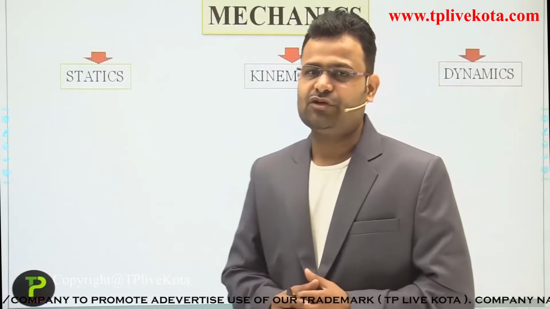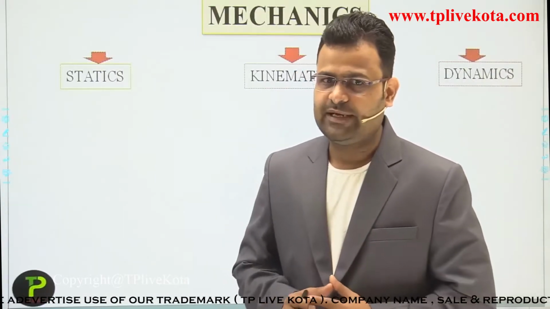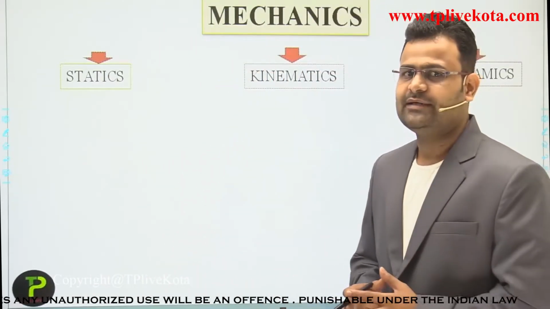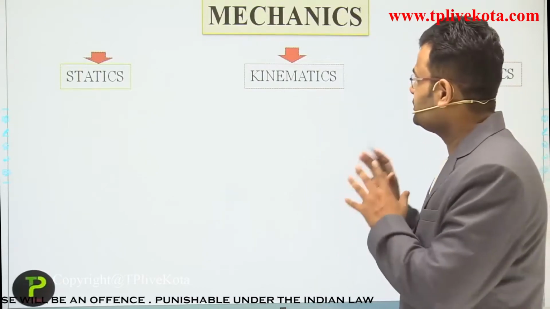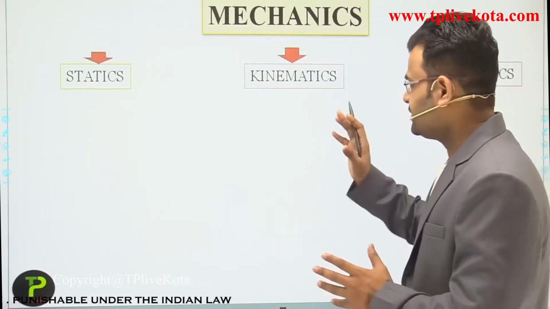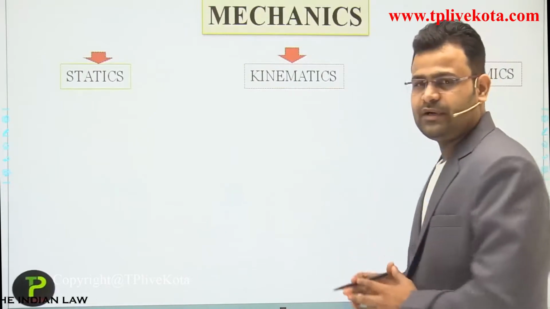So on the basis of the condition of the object, at rest or in motion, and the causes behind the motion and behind the rest, we divide mechanics into three parts: statics, kinematics and dynamics.